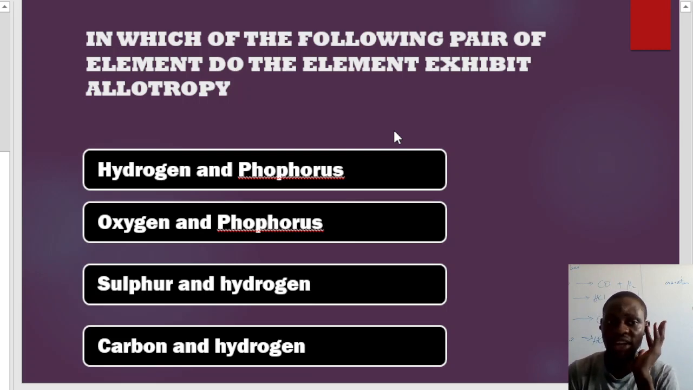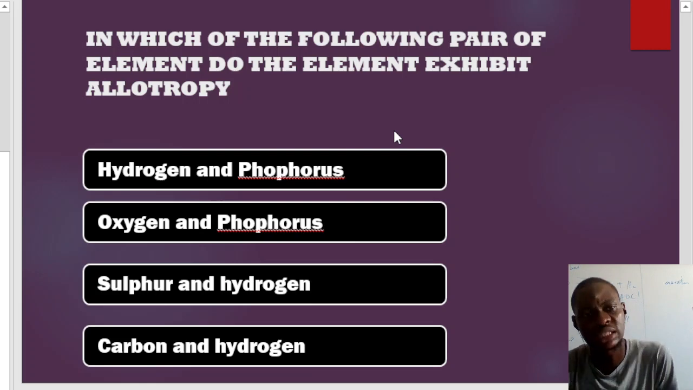Now, hydrogen and phosphorus. That is wrong because hydrogen is not an allotrope. Phosphorus is an allotrope. Oxygen and phosphorus is right because that is the only pair that are allotropes. Look at the last ones: sulfur and oxygen, which is what? Typically wrong. Sulfur and hydrogen, typically wrong, and carbon and hydrogen is also what? Typically wrong.